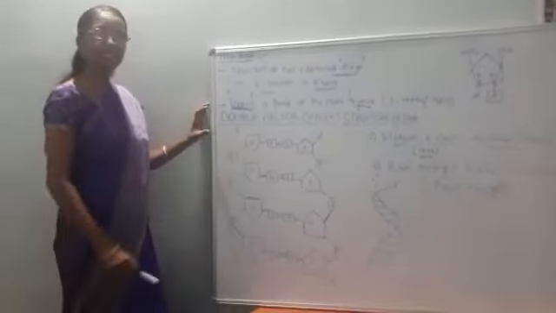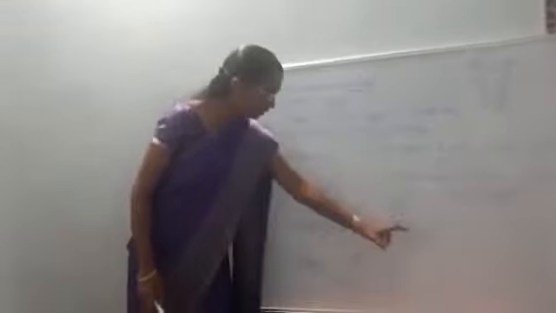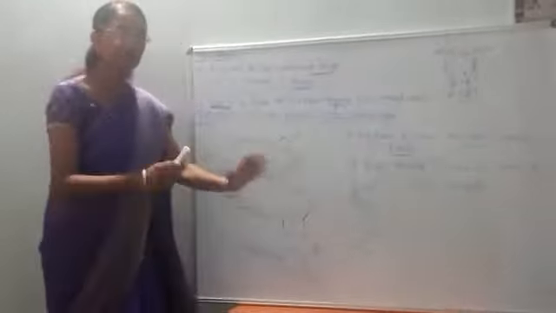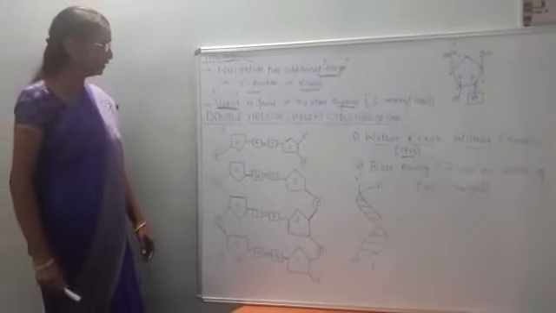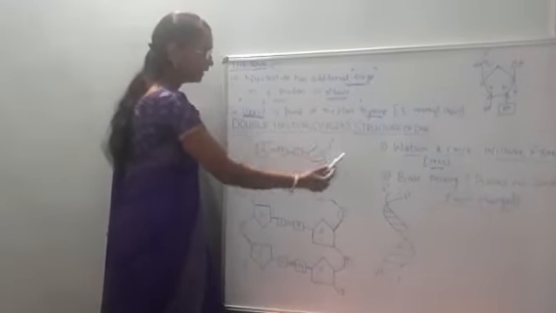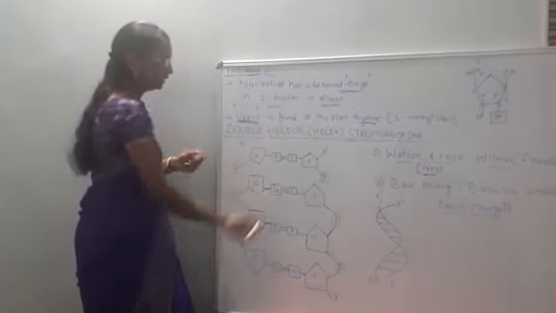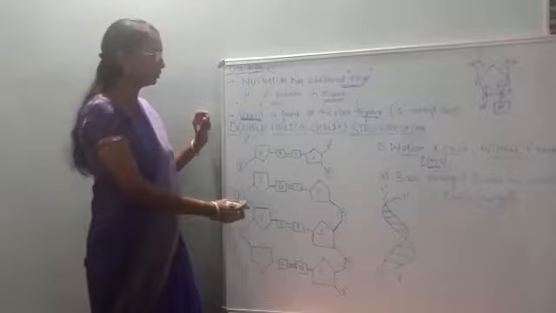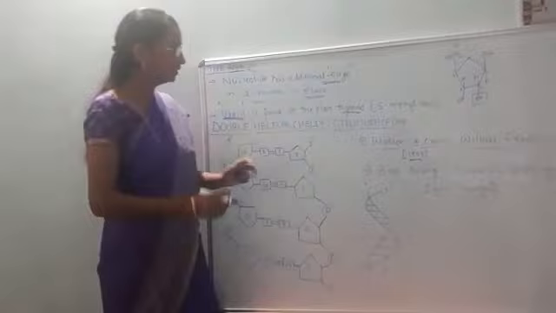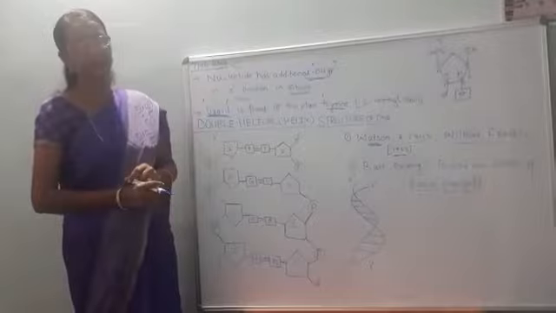Since we know that DNA is anti-parallel, the two strands are anti-parallel with each other. It is a double helical structure having 5' to 3' and 3' to 5' strands, both running anti-parallel. One is moving upward and another is moving downward. So this is a simple molecular structure of the DNA. Then we will learn the Watson and Crick model of the DNA in detail in the next video. So we shall stop here.